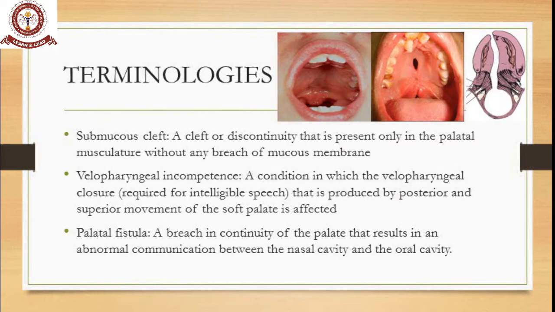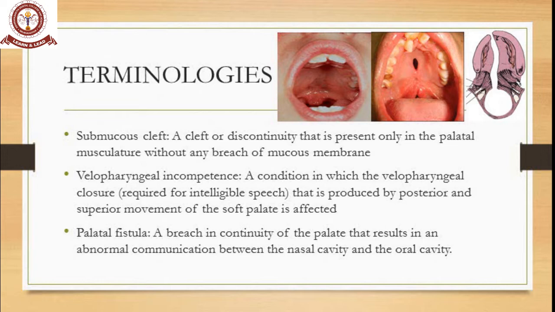Some terminologies. You should know what a submucosal cleft is. It is a cleft or discontinuity present only in the palatal musculature without any breach in the mucous membrane, as you can see in the first image to my left. There is no breach in the mucous membrane, but underlying you can see a defect, which is a muscular defect or a bony defect. So it's a submucosal cleft.